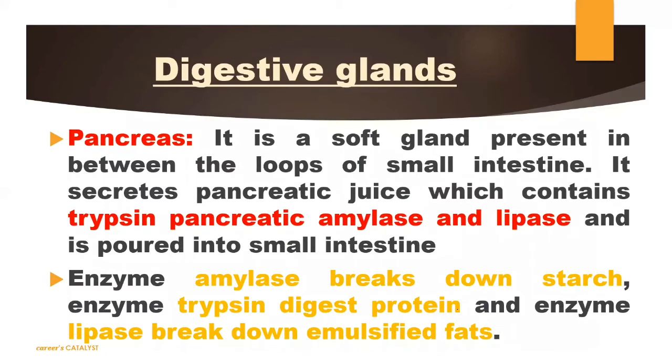Now we are moving to the next topic, the next digestive gland, that is the pancreas. We will talk about the pancreas now. It is a soft gland. It is very soft and has a loop-like structure you can see here. It secretes pancreatic juice. It's very simple to learn. What does the pancreas secrete? Pancreatic juice. The pancreas secretes pancreatic juice.